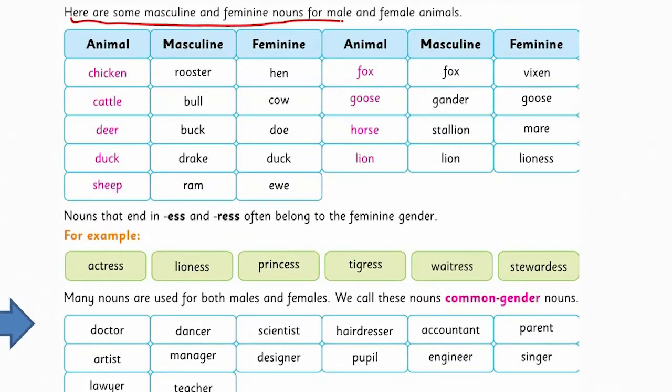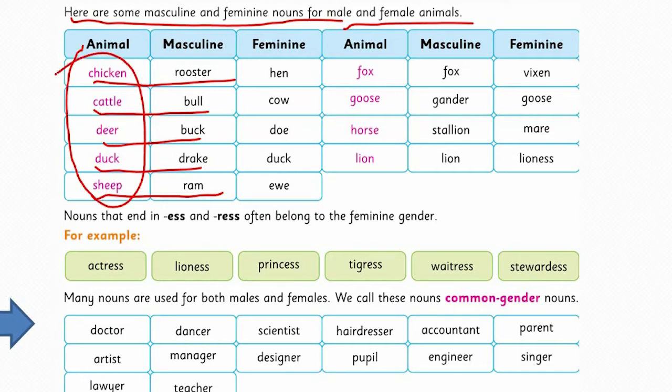Now look here at page number 32. Here are some masculine and feminine nouns for male and female animals: chicken, rooster; cattle, bull; deer, buck; duck, drake; sheep, ram. These are the animals and these are the masculine nouns for them. And we have feminine nouns for the masculine nouns here. For rooster, it's hen. For bull, it's cow.